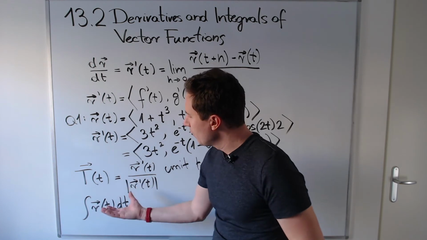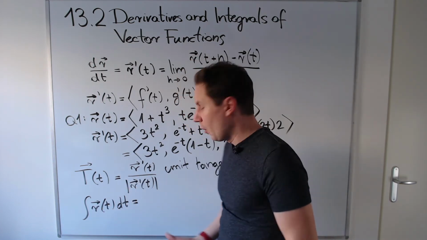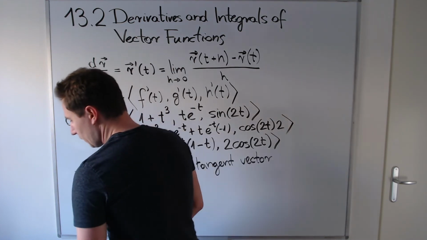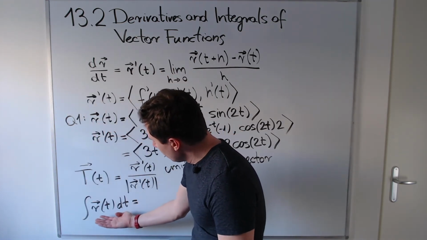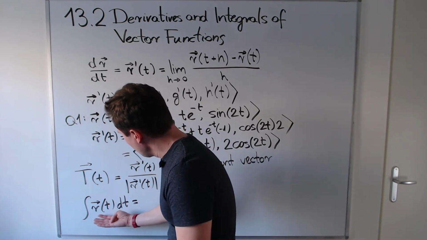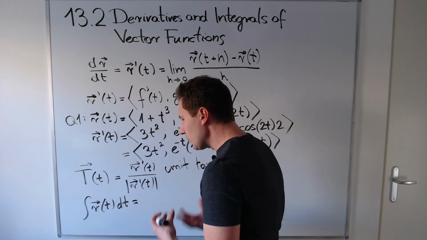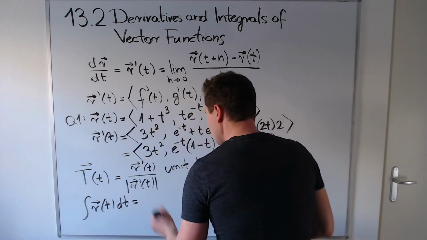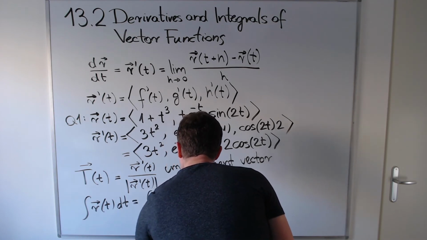If you remember, an integral is just a limit of a Riemann sum, which we could do component by component. And so for that reason, all it is is the integral of each component.